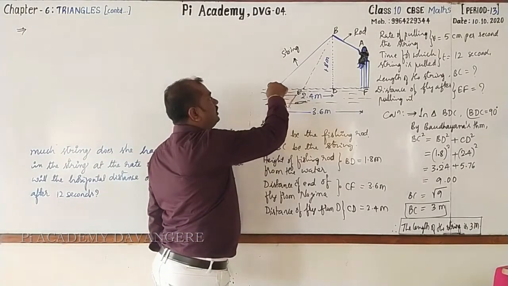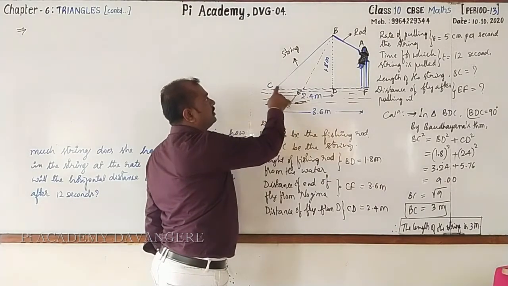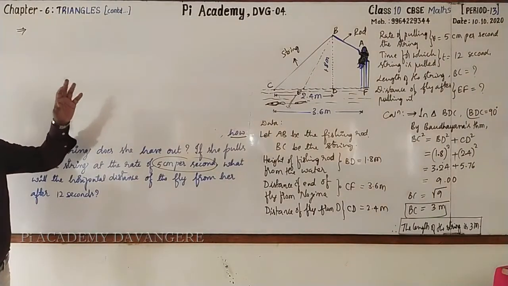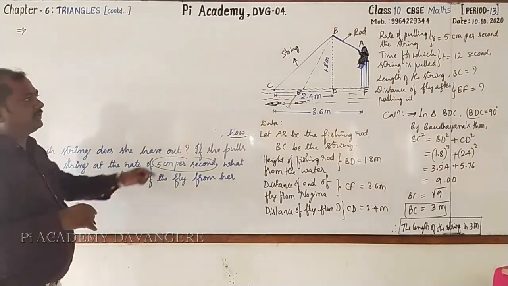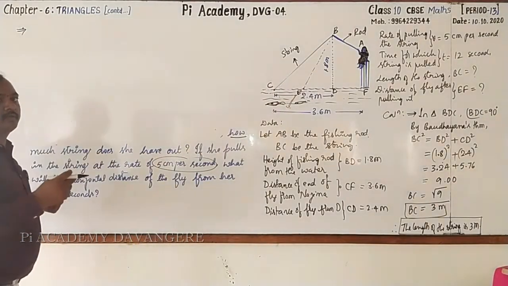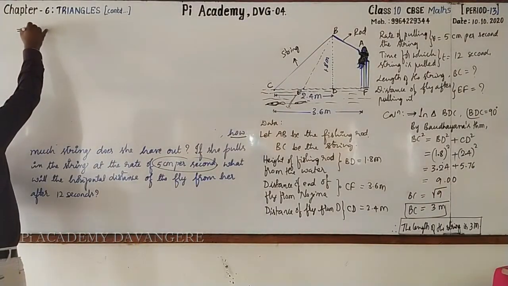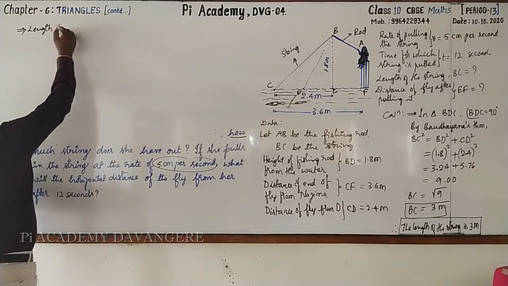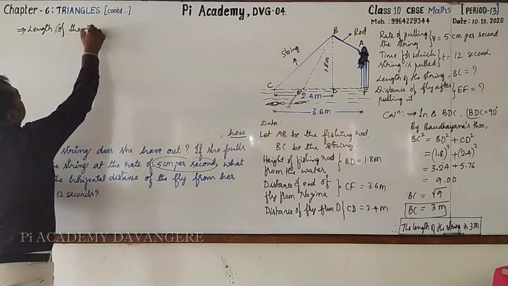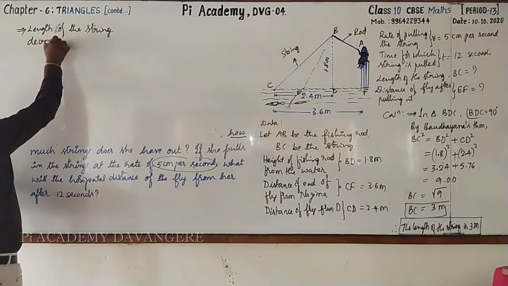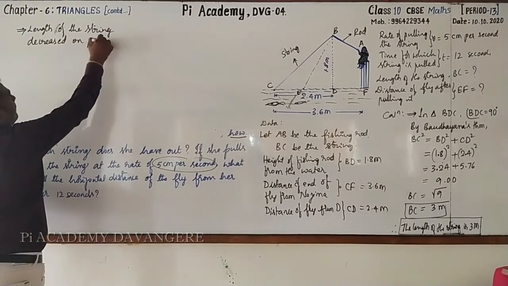Here, the distance is nothing but length of the string decreasing while pulling, right? I'll write here, length of the string decreased on pulling.